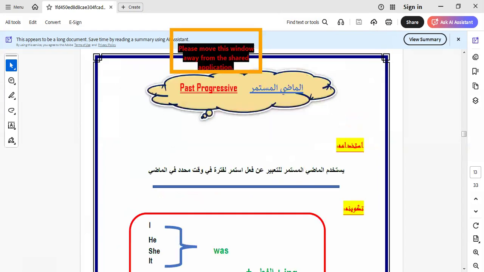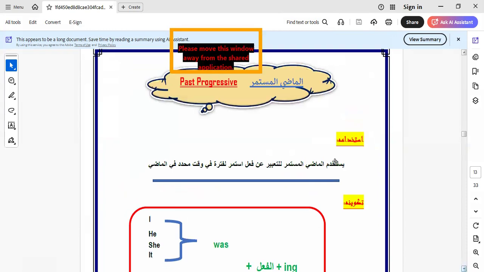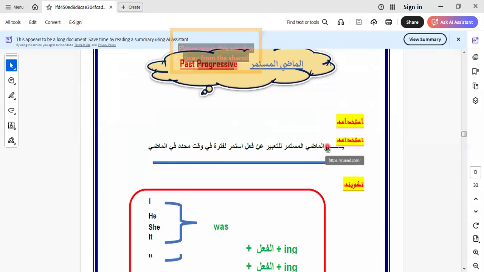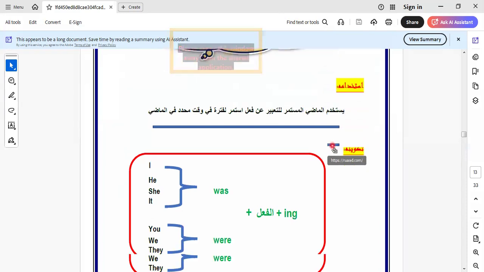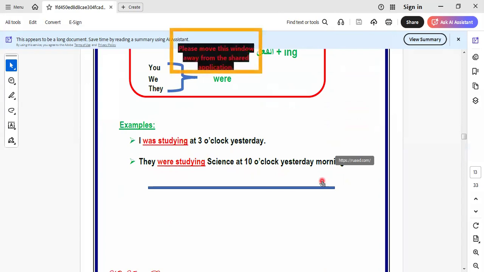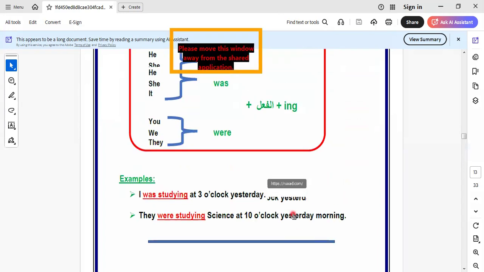Here we have the past progressive. This tense is like the past, but it takes a long time in the past. So we say, for example, yesterday morning: they were studying science at 10 o'clock yesterday morning. So all yesterday morning, they were studying science. This is the meaning of this tense.